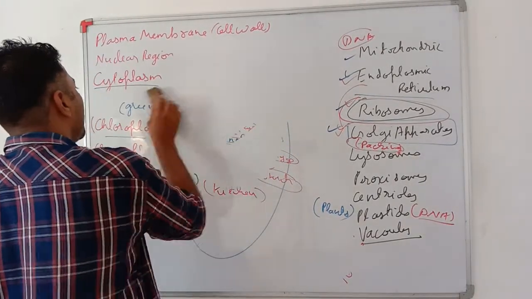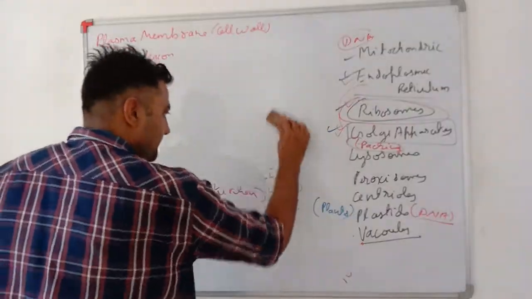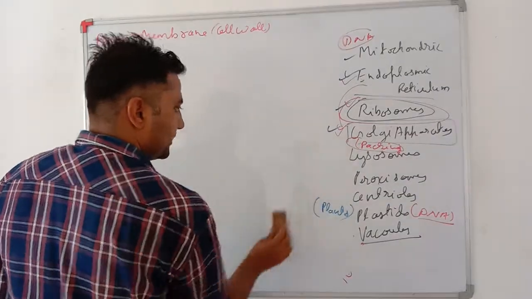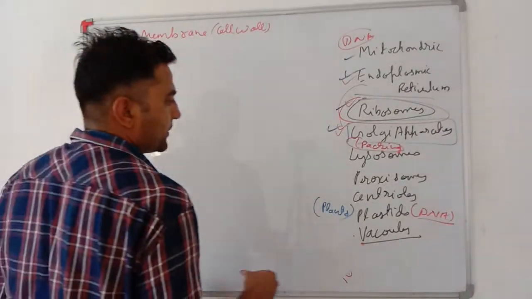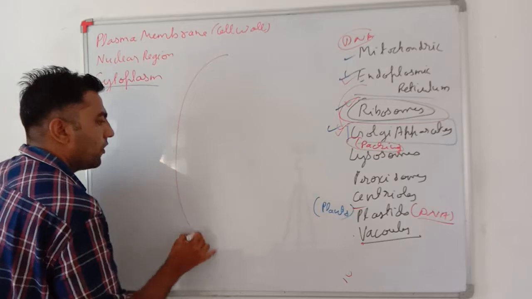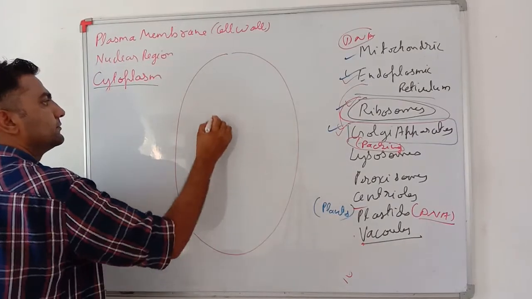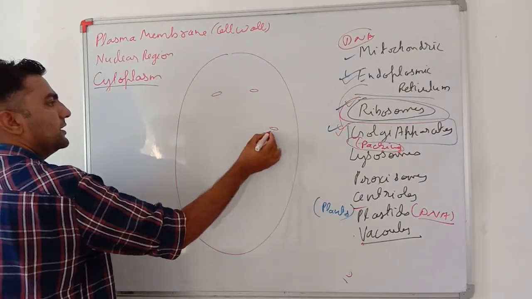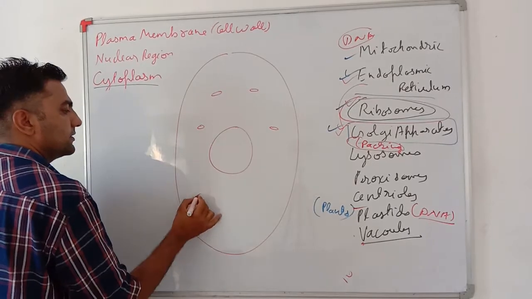Now, very important, peroxisomes. Peroxisomes are in the cytoplasm. This is our nucleus.